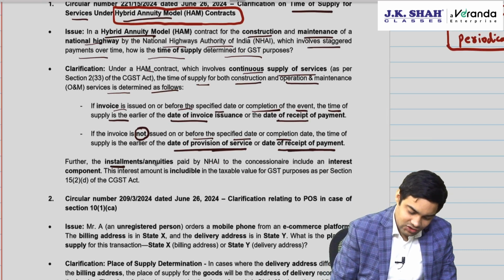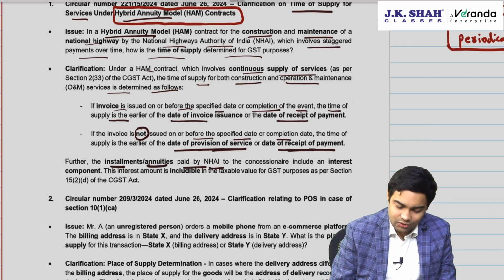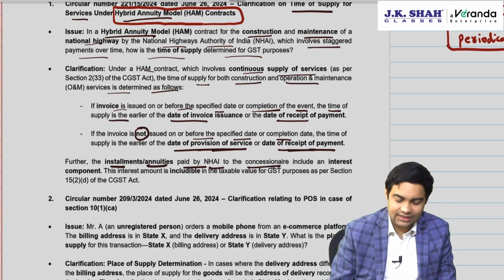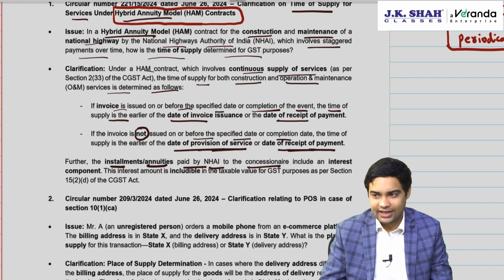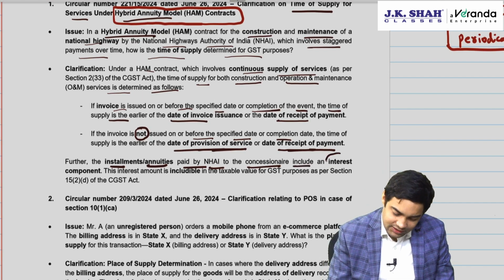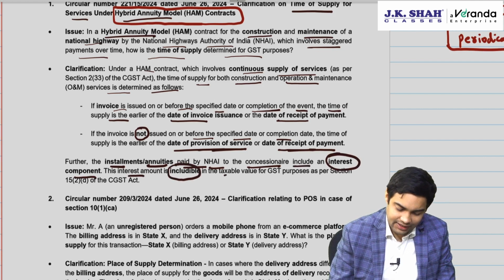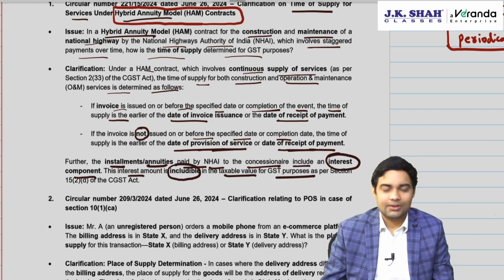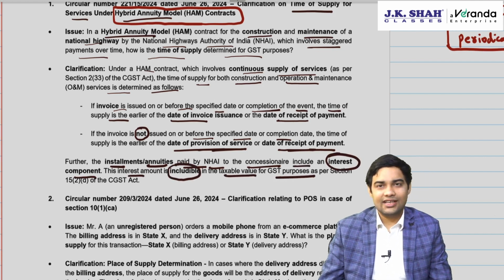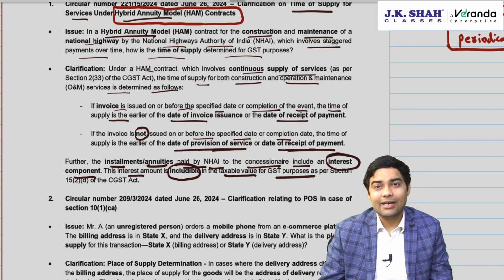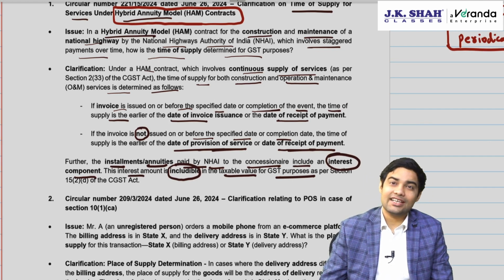Further, installments or annuities paid by NHAI to concessionaire, the road contractor, include an interest component. This interest will be included in taxable value as per section 15. You are already aware that interest on delayed payment of consideration for a taxable supply will be liable to GST.